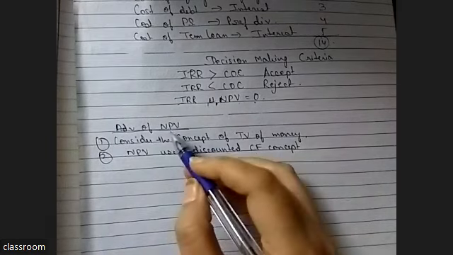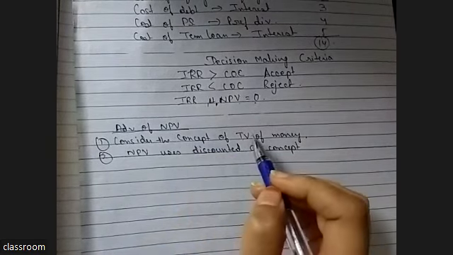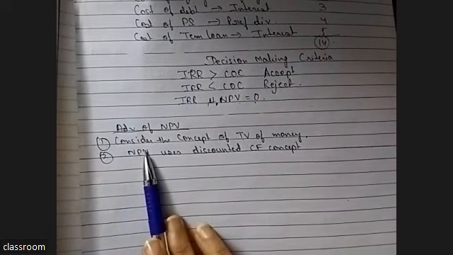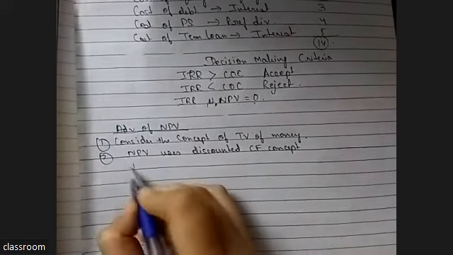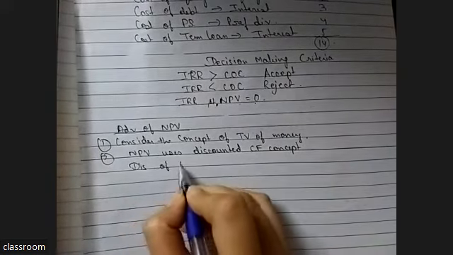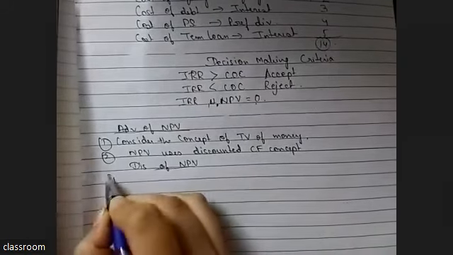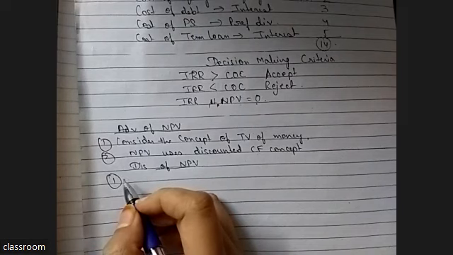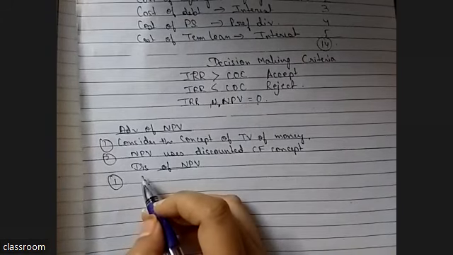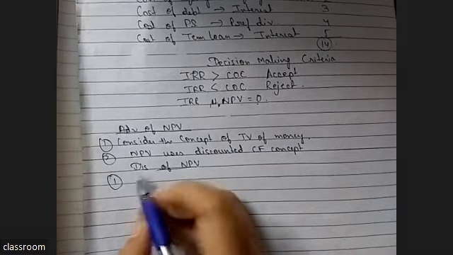So actually NPV has only two concepts. It considers the concept of time value of money, and we always use discounted cash flow concept, means present value of the inflow. This is the only advantage. But what is the disadvantage? As such, there is no disadvantage. But if anyone asks what is the disadvantage, you can say accuracy of NPV depends on accurate estimation of, like I'm writing,